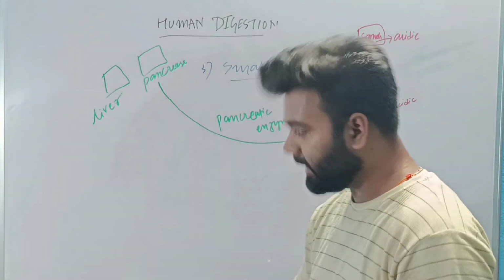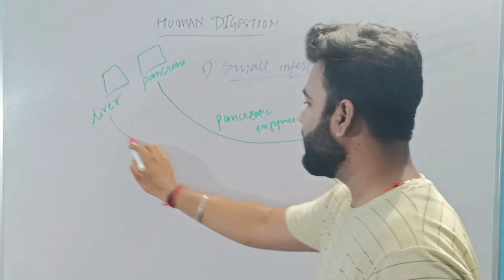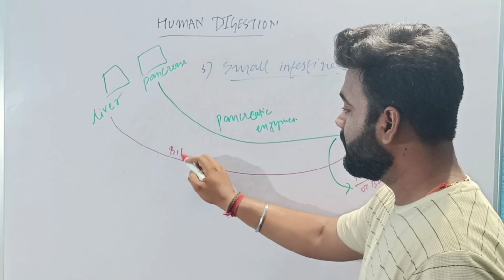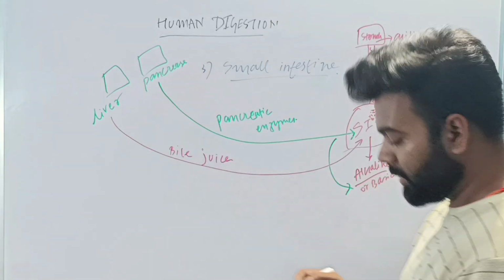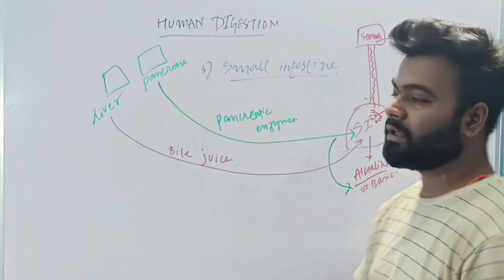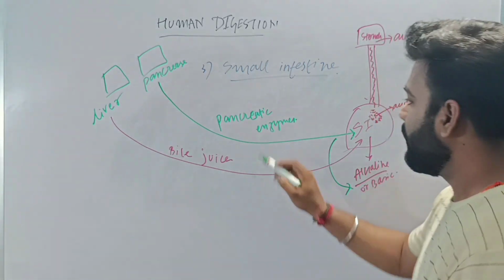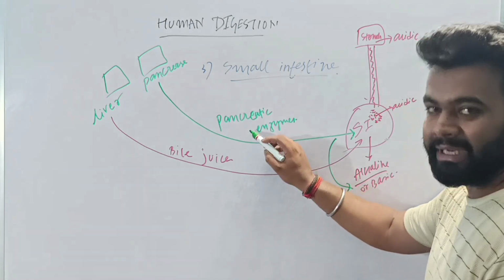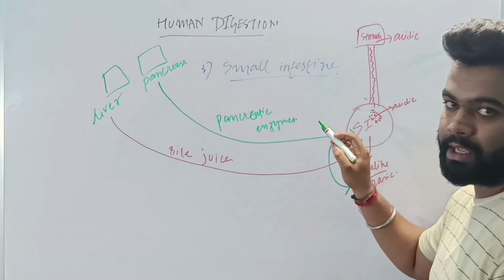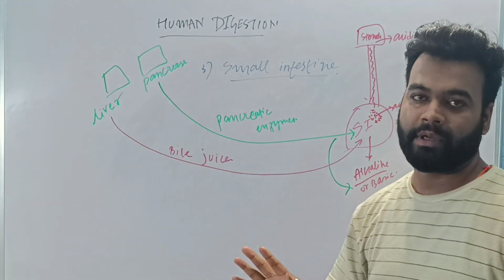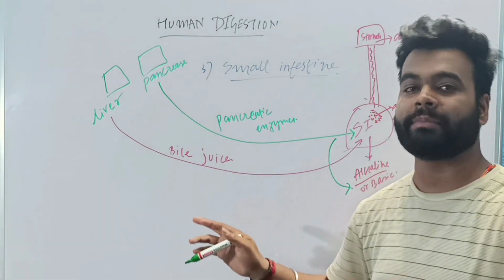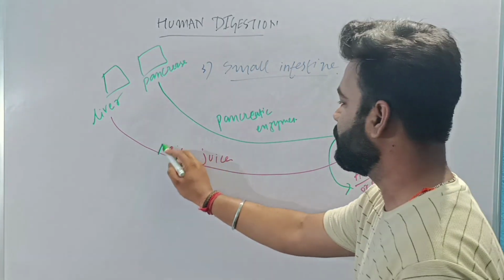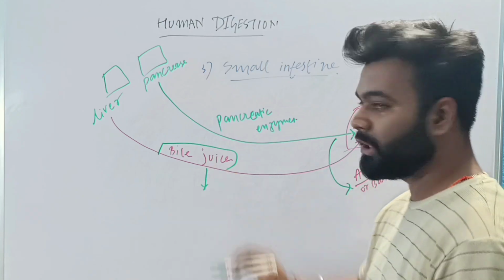And what is the thing which is secreted from the liver? From the liver, the thing which is secreted is bile juice. The main function of the bile juice is something else. But in making the condition alkaline, bile juice also helps the pancreatic enzyme. But the major function of bile juice is something else. What is the major function of bile juice? What does it do?